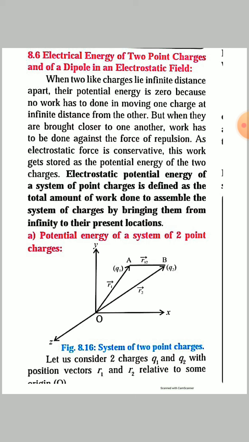From this explanation we can say that the electrostatic potential energy of a system of point charges is defined as the total amount of work done to assemble the system of charges by bringing them from infinity to their present location.